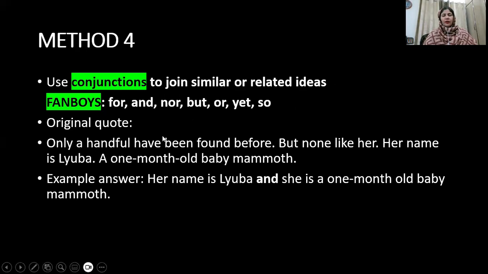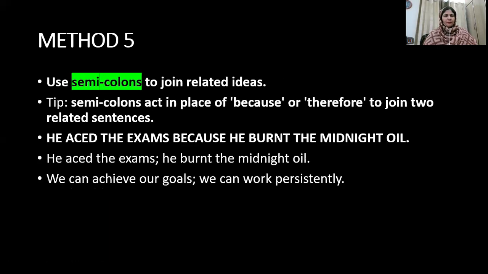You can see: only a handful have been found before, but none like her. Her name is Luba, a 1 month old baby mammoth. And the example is: her name is Luba and she is a 1 month old baby mammoth, and the conjunction which has been used is and. And is the conjunction which has been used in this sentence.